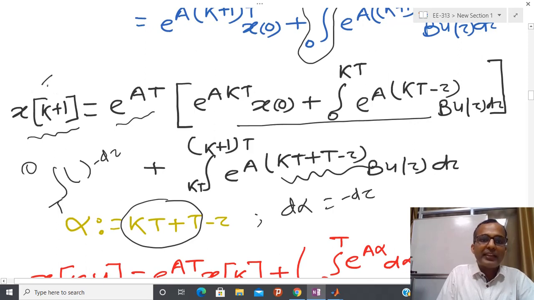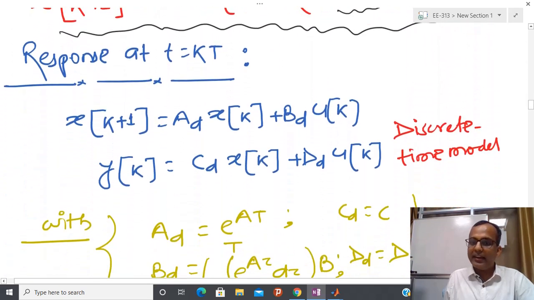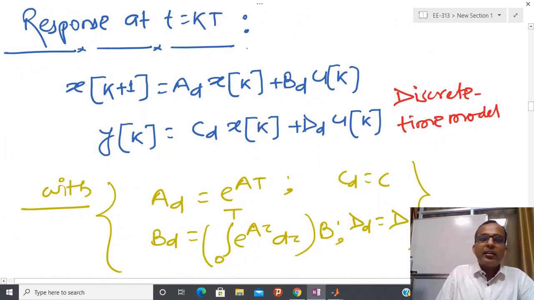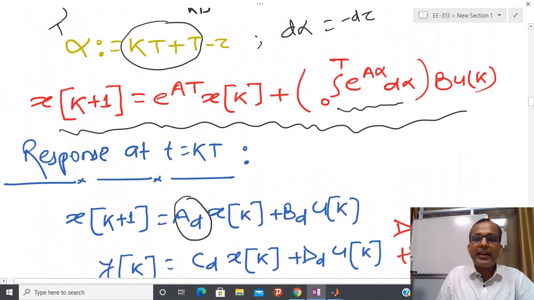I have already told you that this notation is exactly equal to (k+1) into T. Most of the time in literature, people do not denote T, they just write it like this, which is a standard writing style. The model I have obtained is only valid at t equal to kT. So we get this, and from this equation you are able to collect Ad.